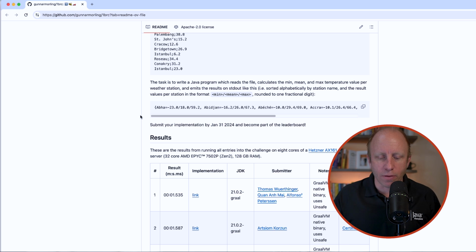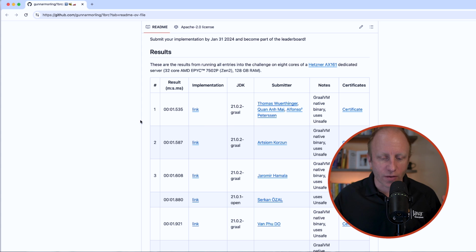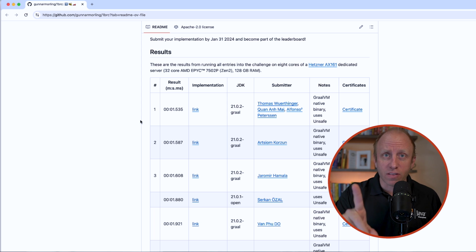to solve this problem. Now, most of the results at the top here are using something called GraalVM. And this allows you to take a Java application and compile it down to a native executable so it runs on that machine. It doesn't need a JVM in place. This gives it a much faster startup and allows it to start running right away on whatever native machine it's working on. So we'll get to the Java stuff in a second, but even just from this GraalVM, being able to compile down to a native executable,